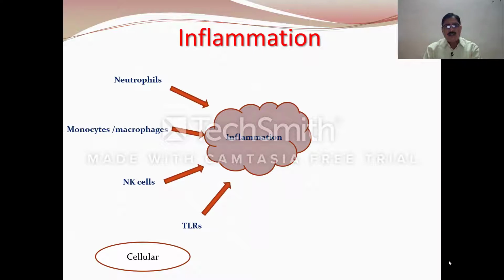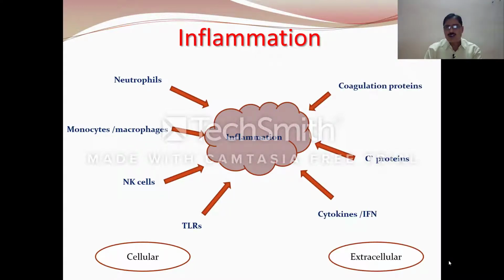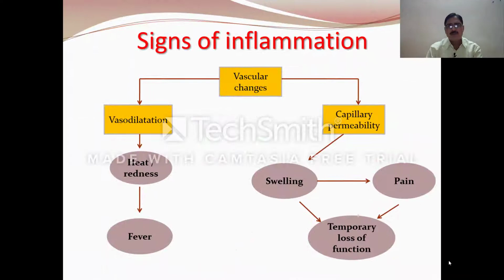Now, there are various factors responsible for causing inflammation, which include the neutrophils, monocytes and the macrophages, natural killer cells, TLRs, coagulation proteins, the complement proteins or the C proteins, then the cytokines and IFN or the interferons. Few are cellular and few are known as the extracellular causes which are responsible for initiating the inflammation.